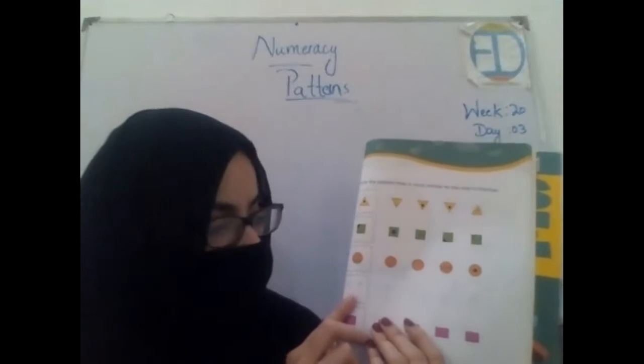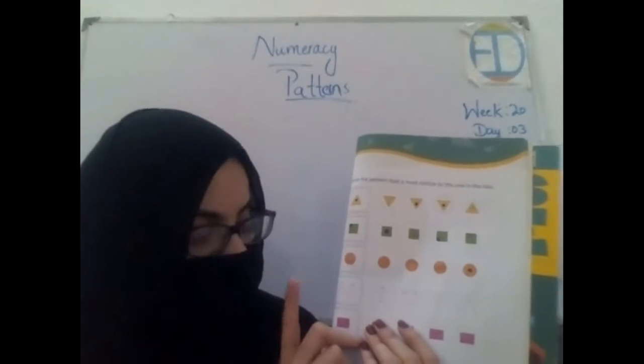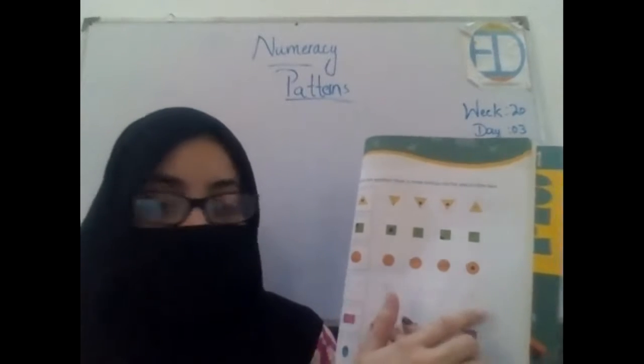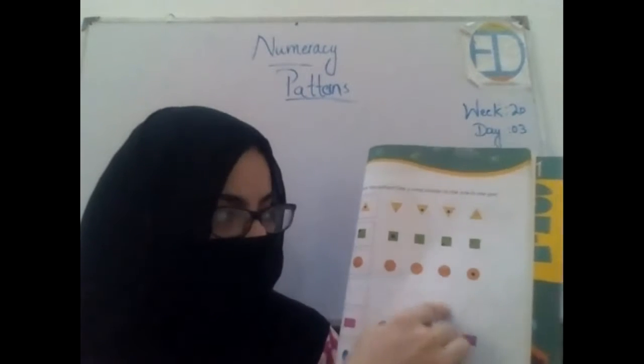Now over here, we have arrows, okay? So which one is similar to the one in the box? It's the last one. Very good. So put a circle around it.